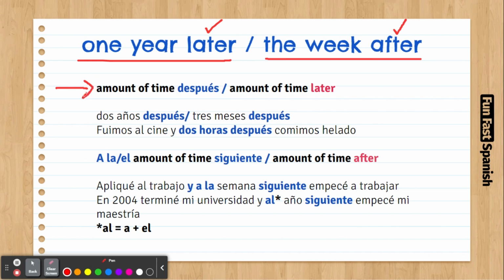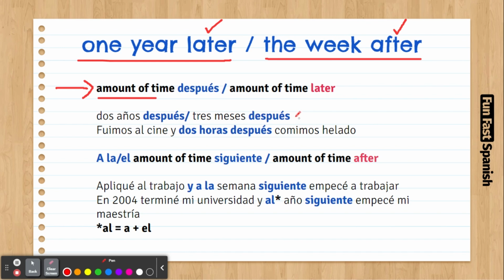The first one is where we put an amount of time and then the word después. It's very similar to "amount of time later," like 2 years later, 3 years later. So, 2 años después, 3 meses después.